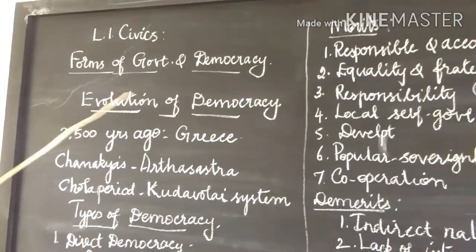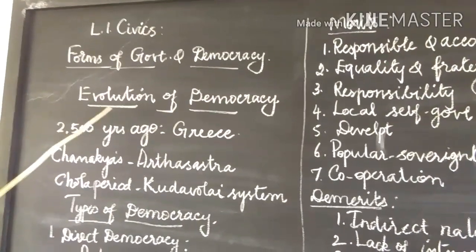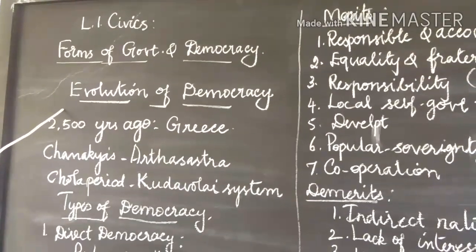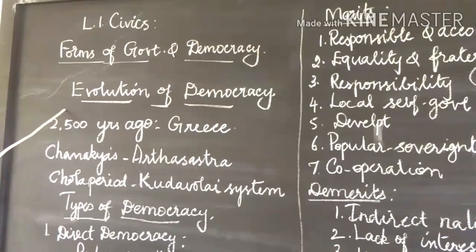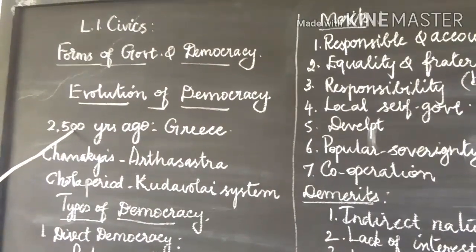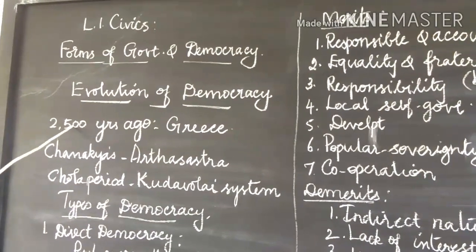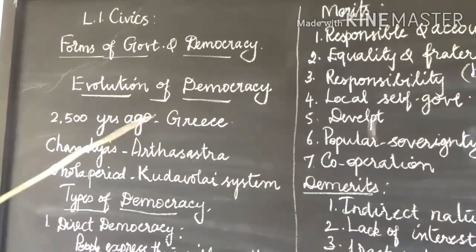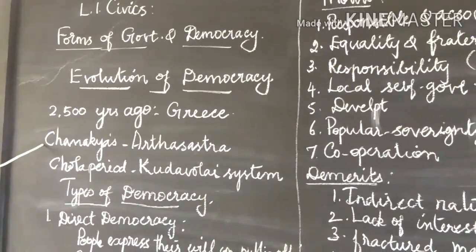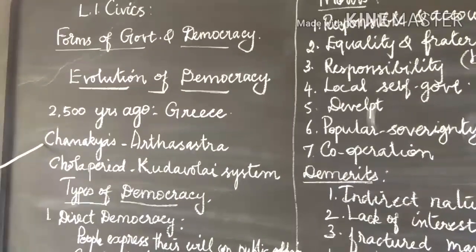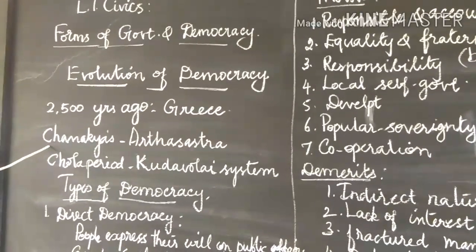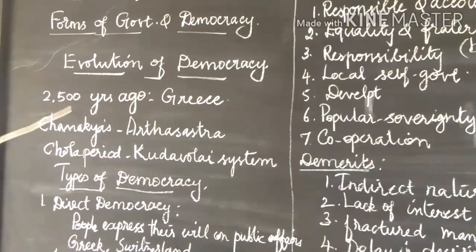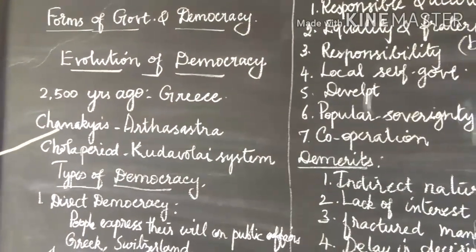Next one is evolution of democracy. Democracy began 2500 years ago in some of the city-states of ancient Greece. It is important to know that democratic institutions existed in India as early as the Vedic period.